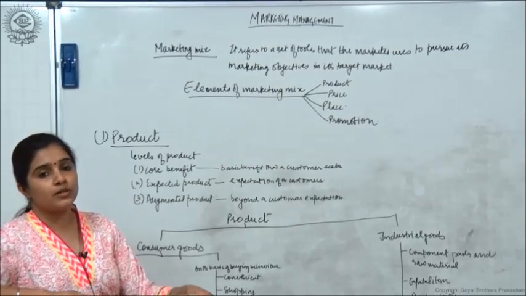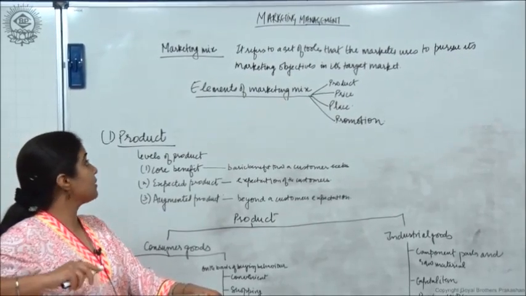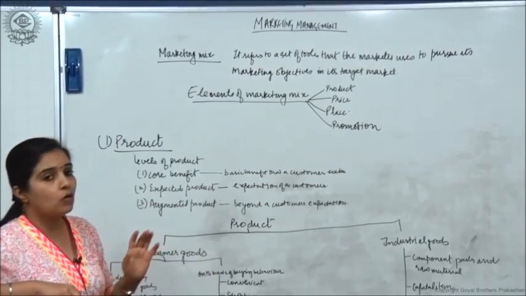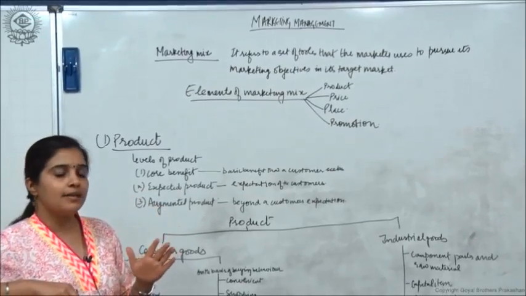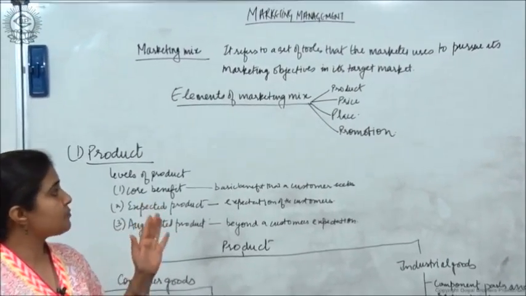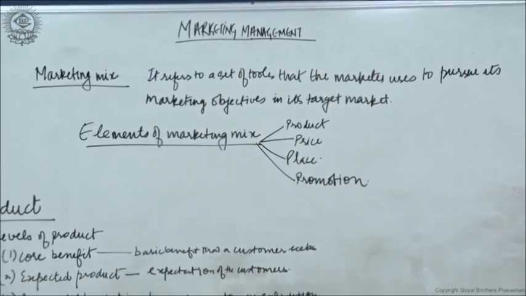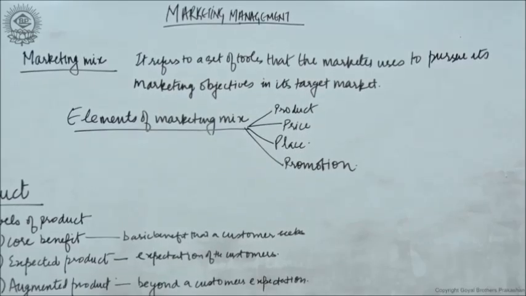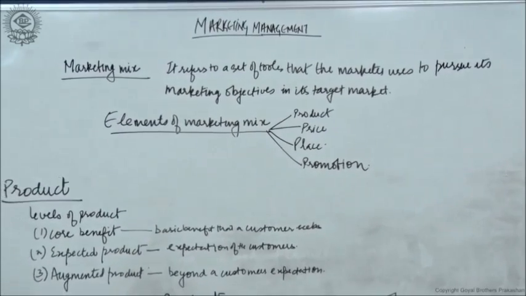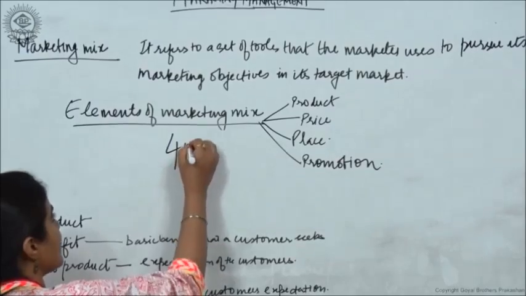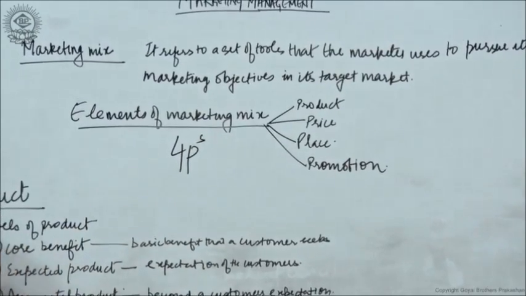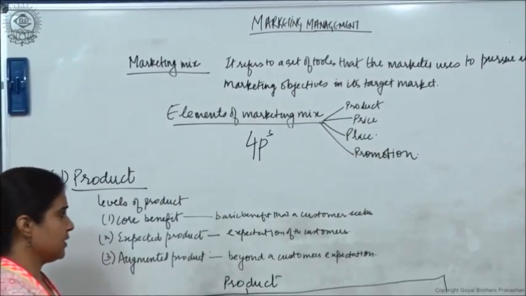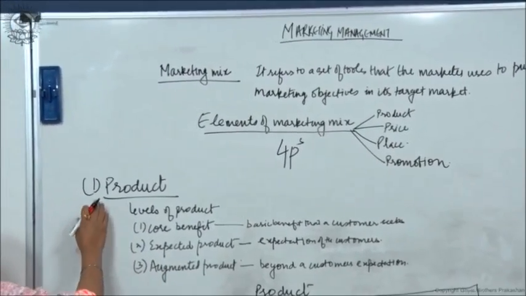Now, after having understood what is marketing and what is marketing management, let's come to what is marketing mix. Marketing mix is just a combination of all the tools. It is a set of all tools that a marketer uses to pursue its marketing objectives in the target market. The elements of the marketing mix, we also call it the 4 P's, are product, price, place and promotion.